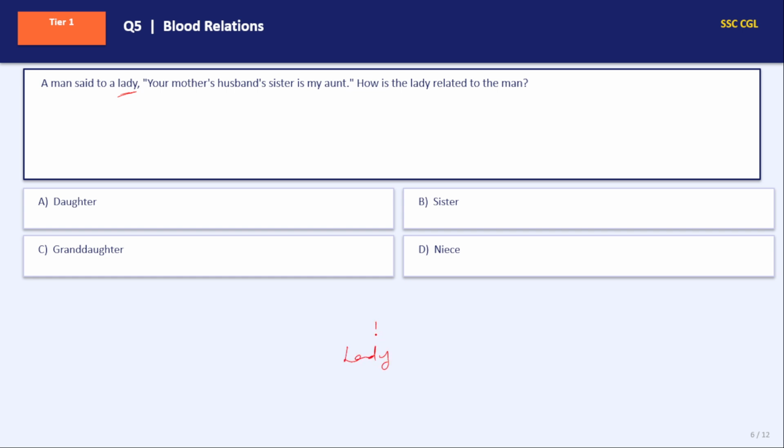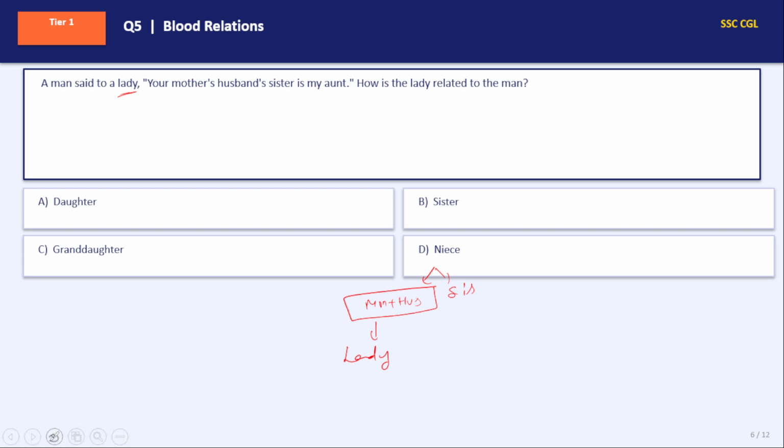Your mother's husband. Lady's mom's husband means lady's father. So your mother's husband's sister will be the aunt of the lady. Is my aunt. How is lady related to man?